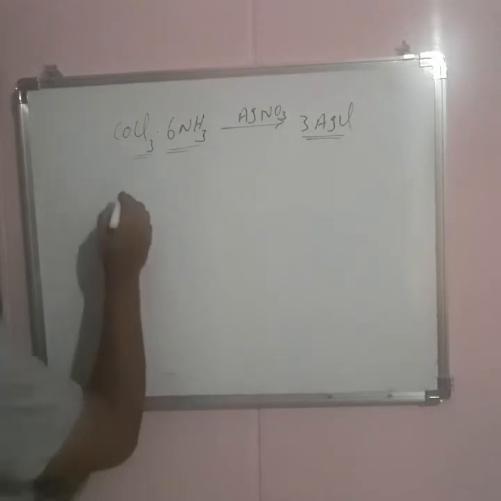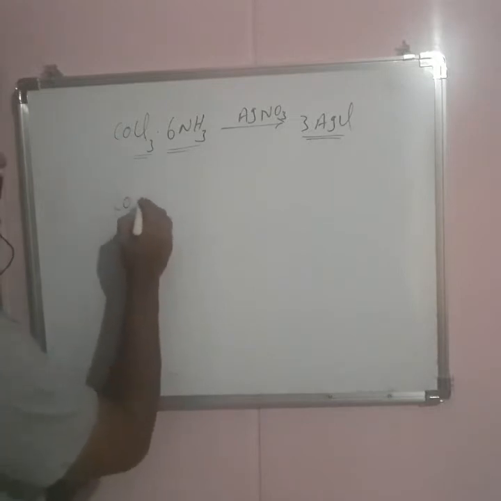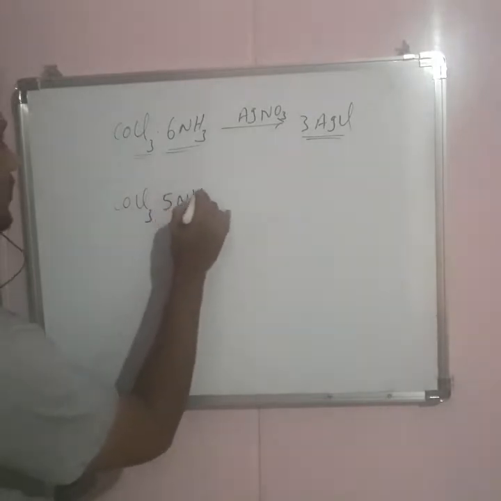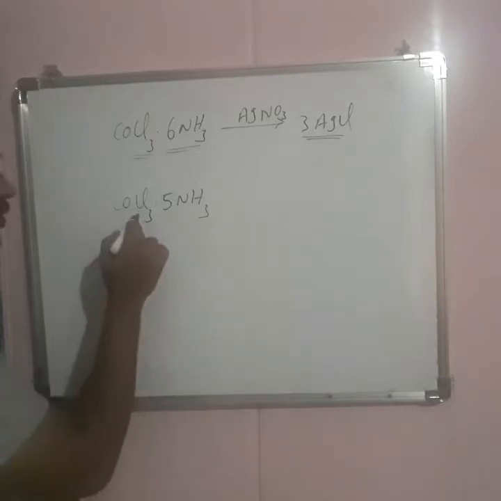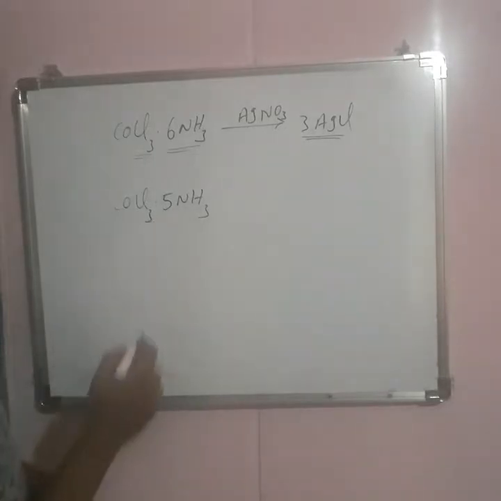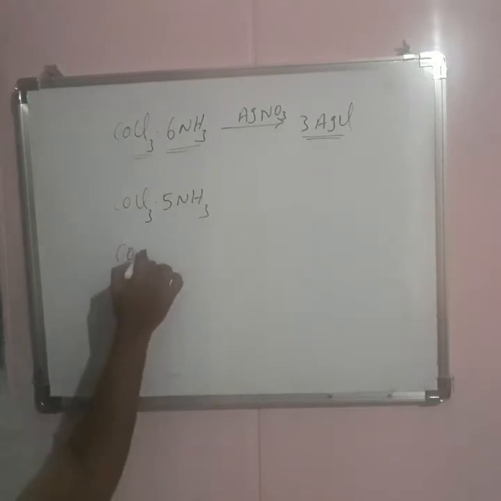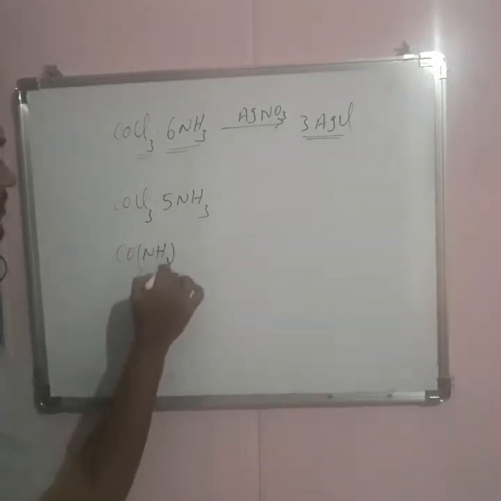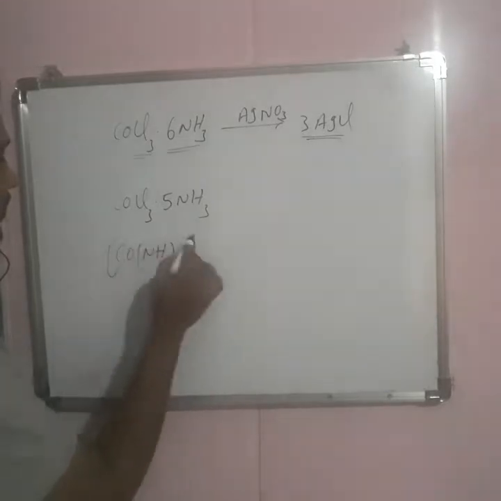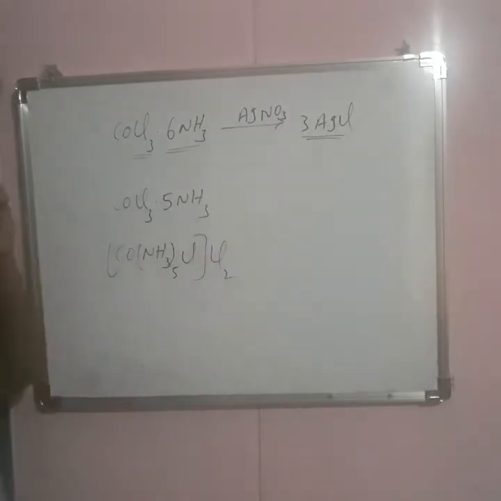Let us take one more example, CoCl3·5NH3. In this case one secondary valency is short, so one chlorine acts as a secondary valency, along with 5 NH3, and the other 2 chlorines act as primary valency, so they are ionizable.